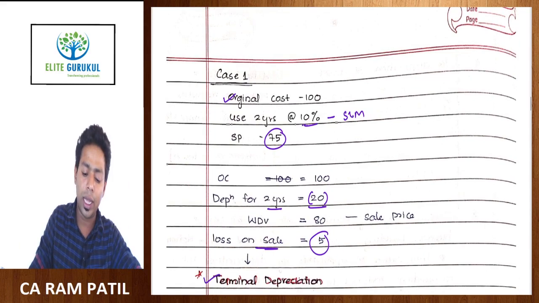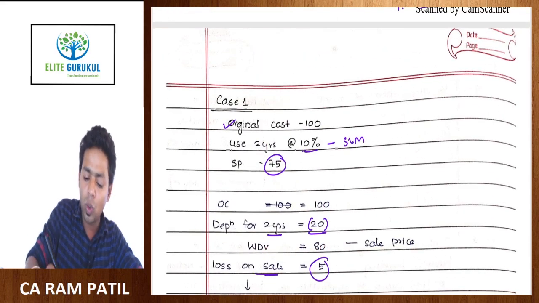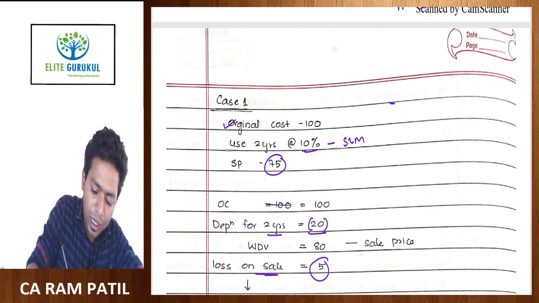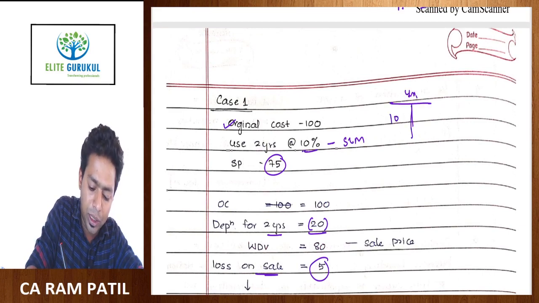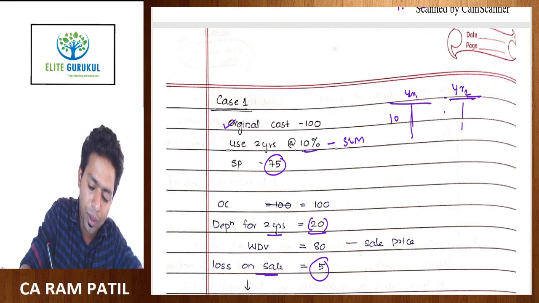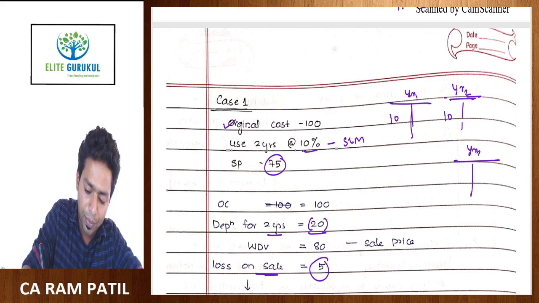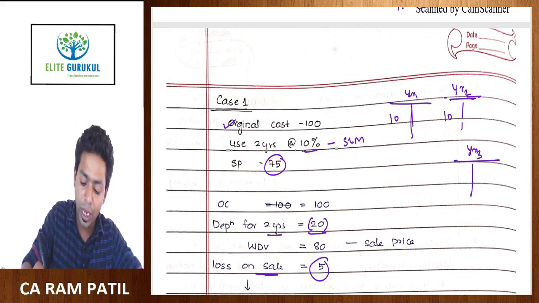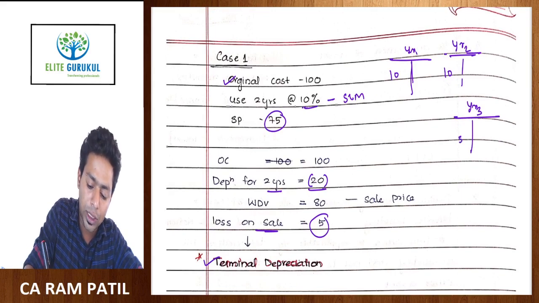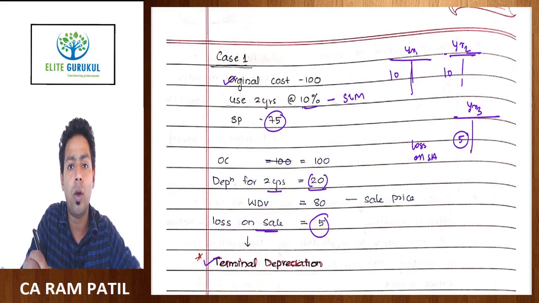So why do we call it terminal depreciation? Please understand. What has happened here is this: in year 1, you claim depreciation of 10 rupees. In year 2, you claim depreciation of another 10 rupees. In year 3, you are booking a loss on sale of asset of 5 rupees, loss on sale of asset 5 rupees to your P&L account debit side.